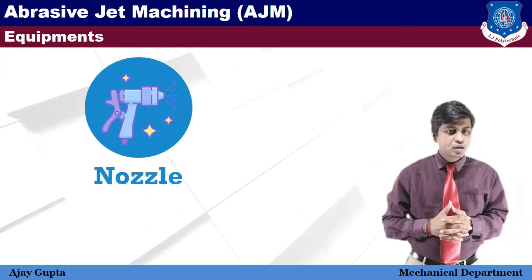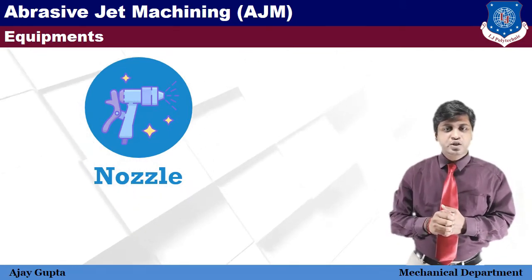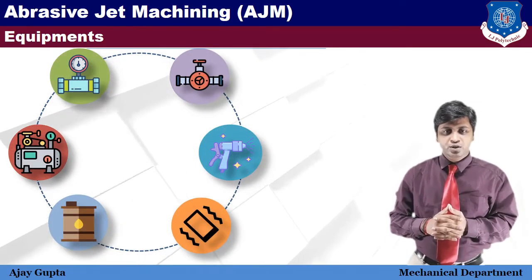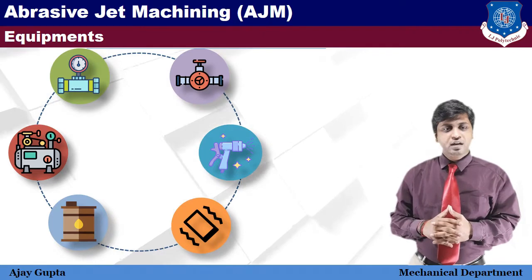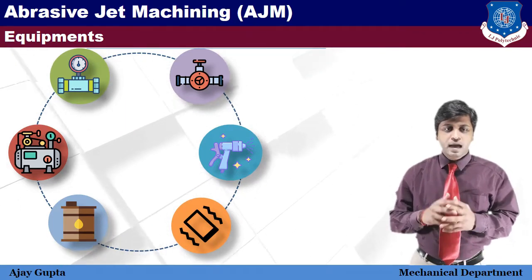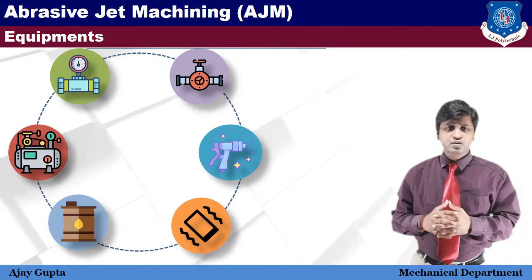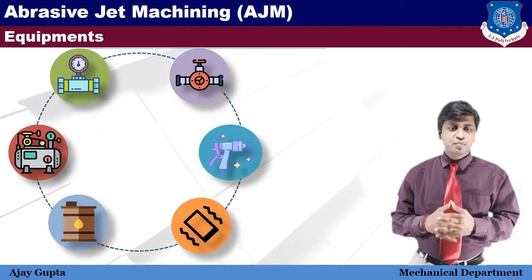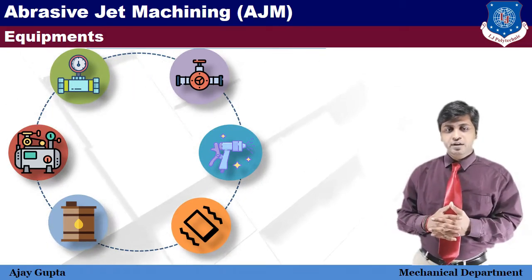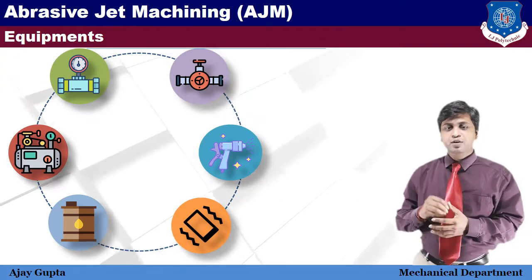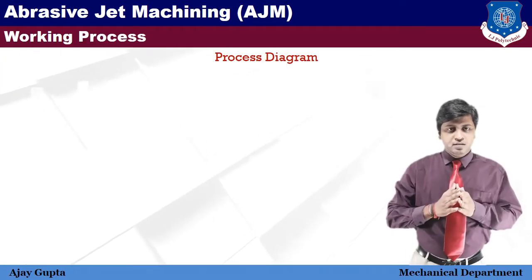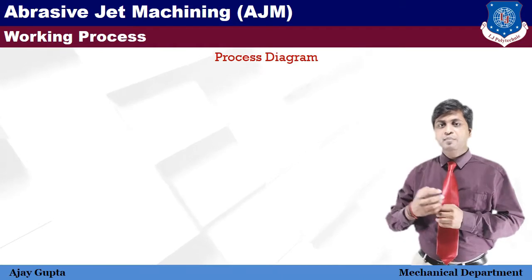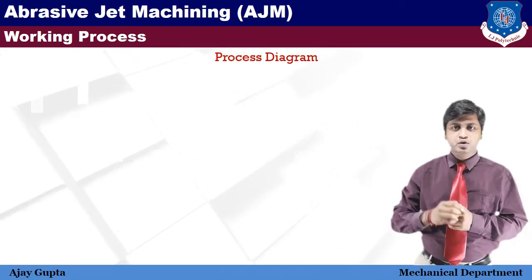Next one is nozzle. The function of the nozzle is to convert pressure energy to kinetic energy, and these are the main important equipment used in the AJM. As abrasive particle, materials like aluminum oxide, silicon carbide, dolomite, calcium magnesium carbonate, glass powder or sodium bicarbonate are used. Generally particle size is 10 to 14 micron. In this process, abrasive particles are used for machining the workpiece. The abrasive particles carried by the high pressure gas or air are focused on the workpiece through the nozzle.